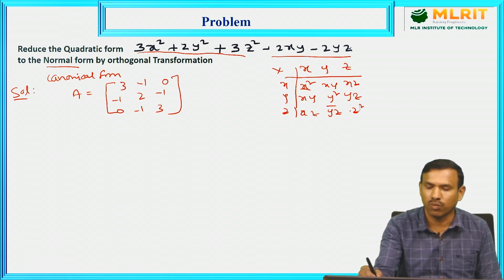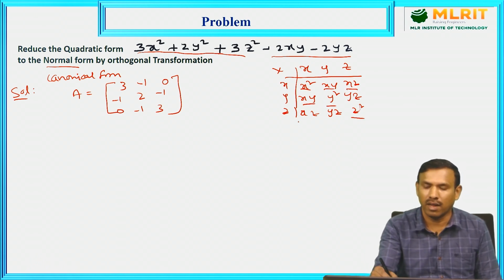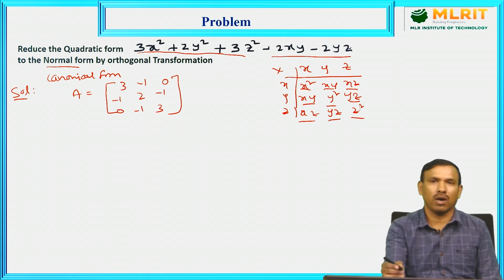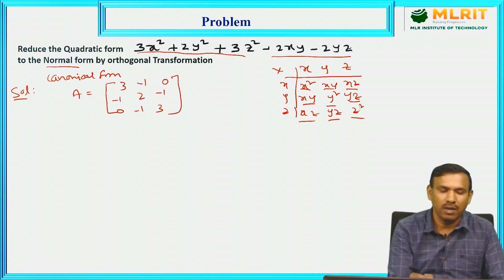x square, y square, z square are the square terms along the principal diagonal. Then xy, xy, xz, xz, yz, yz. So according to that, I have written the coefficients divided by 2. This is clearly a symmetric matrix.